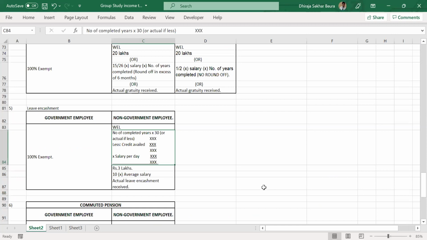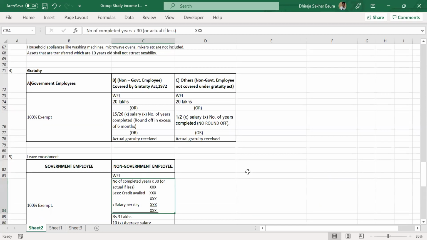Any other doubts, please? Sami, what were you asking about the gratuity? Gratuity needs a minimum of 5 years, right? For both government employees and private sector employees. Otherwise, gratuity will be nil. Yes, that is covered in the Gratuity Act only.